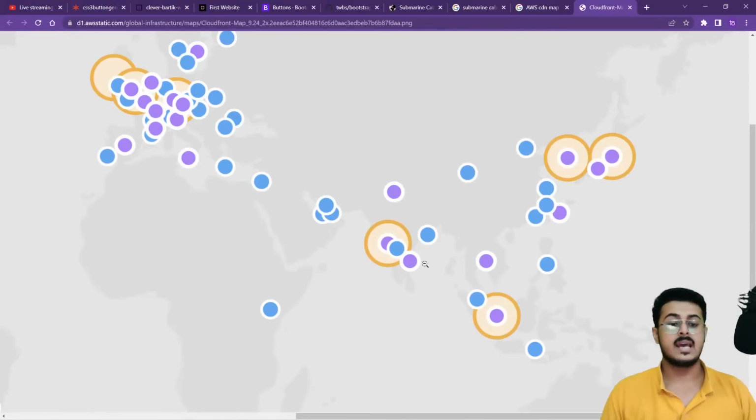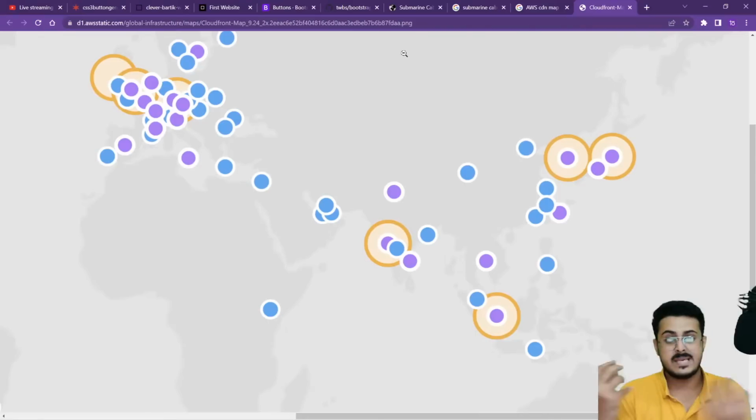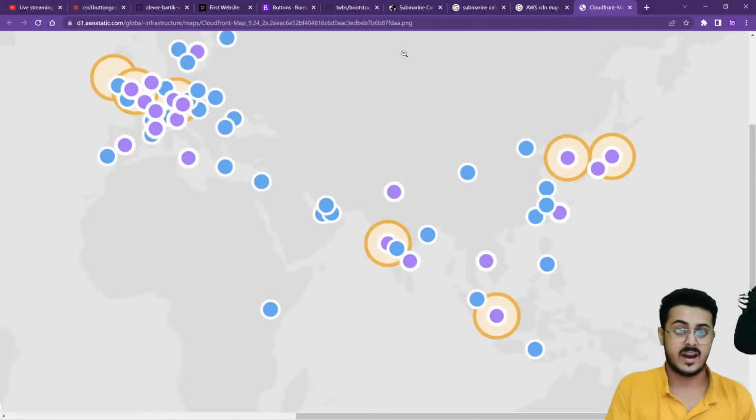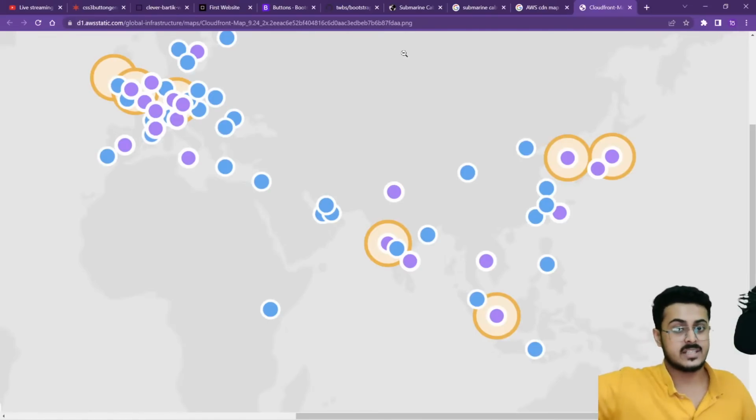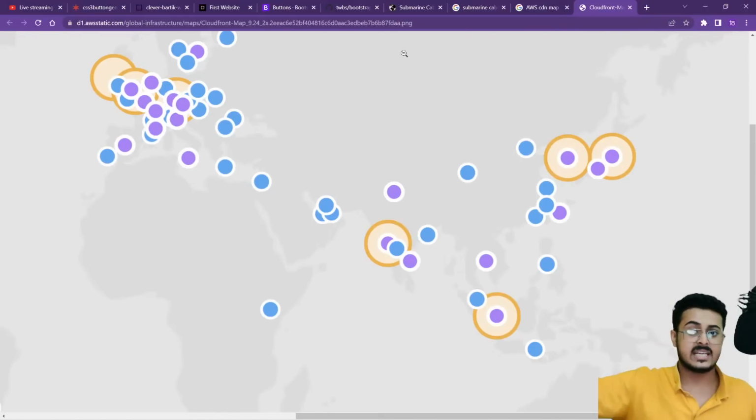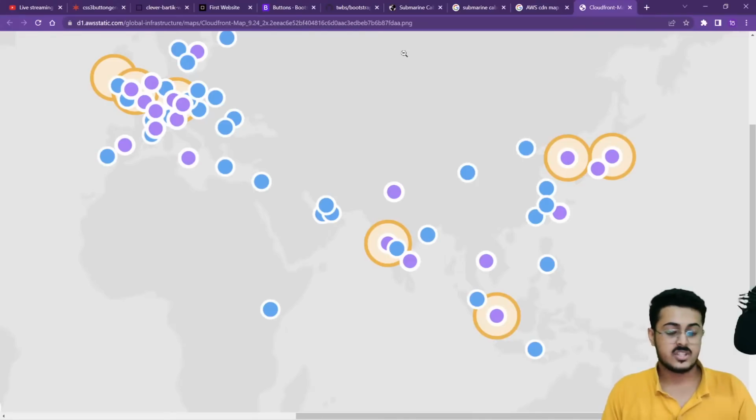Now that you have understood the concept of CDN, the content delivery network, it's basically like an algorithm that speeds up the process of you getting the files. Instead of getting it from the farthest location possible, it figures out that this particular data center is free right now, so I can send my request right over there and get these files as soon as possible. That is where your CDN concepts come into place.